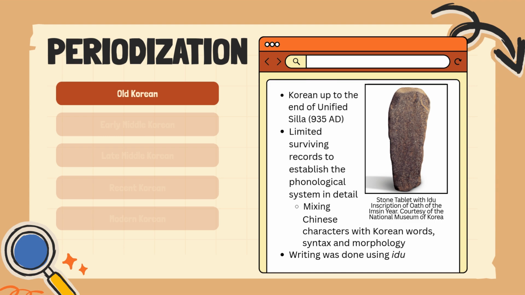The changing Korean language system over time can be summarized and categorized into five different periods. First, the Old Korean period, where we see anything prior to the era of Unified Silla. There are very limited records that survive, and with the ones that we do have, it's very hard to establish any sort of phonological system in detail. But we do see, based on the stone tablet with the Idu inscription, that during this period the mixing of Chinese characters with Korean word syntax and morphology is highly utilized, and the writing was using Idu.